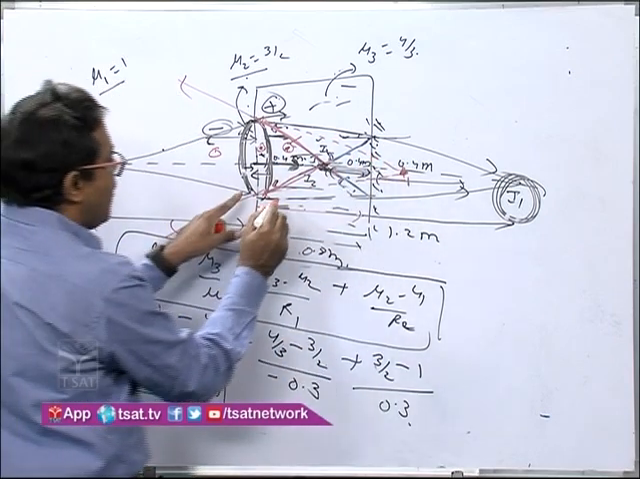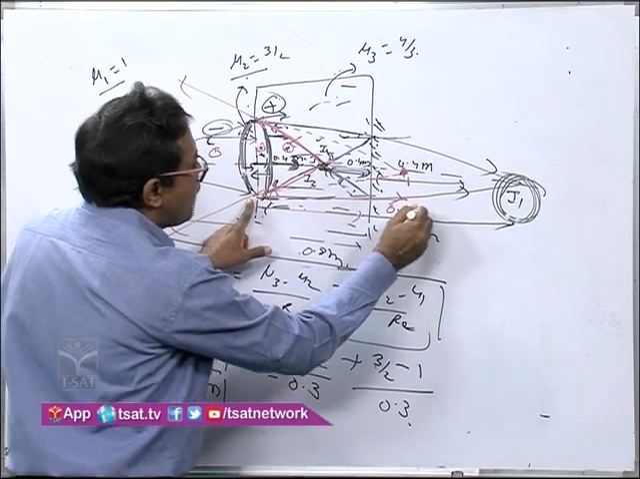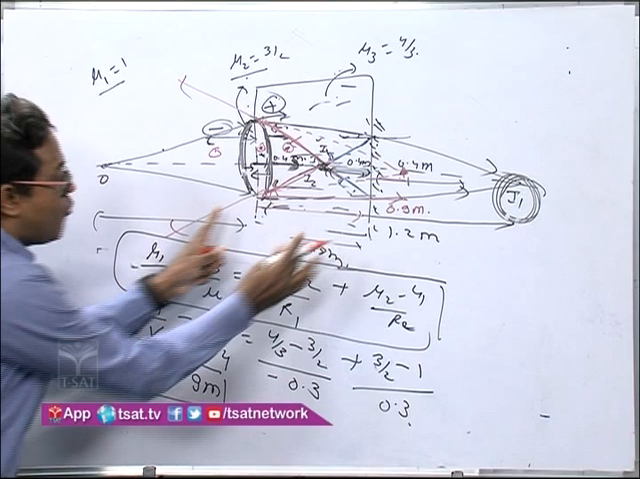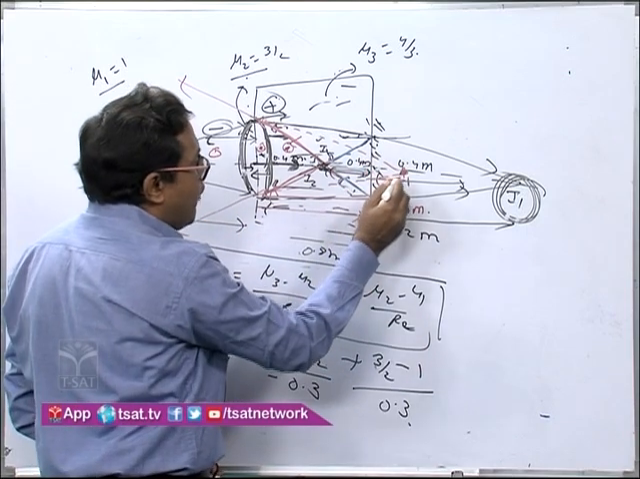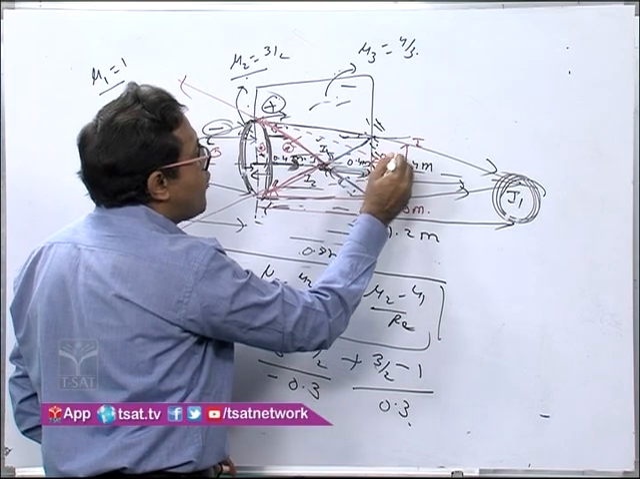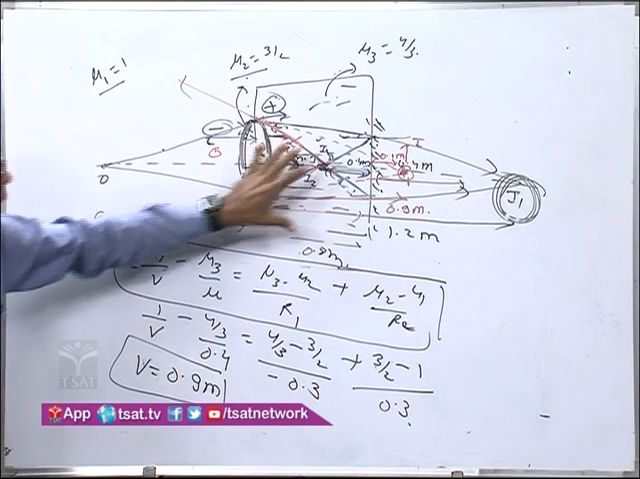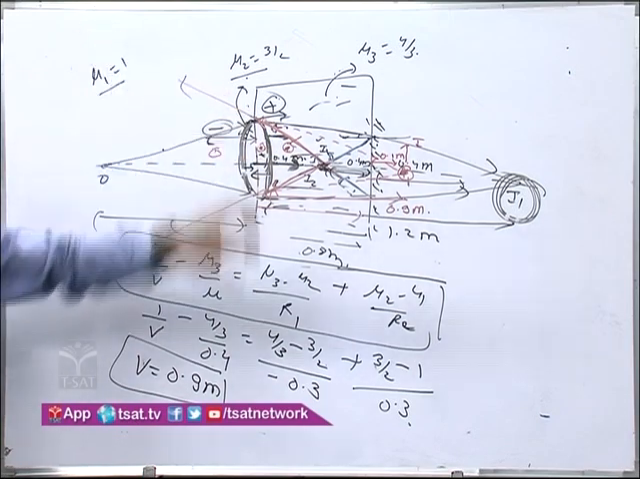And this distance from the lens, the final image, is at a distance of 0.9 meter, or you can say this is 0.8 meter. So the final image I is formed at a distance of 0.1 meter behind the mirror. So that is the answer.